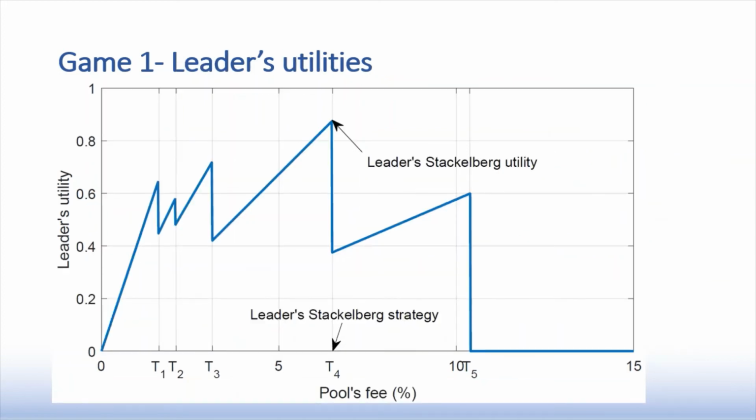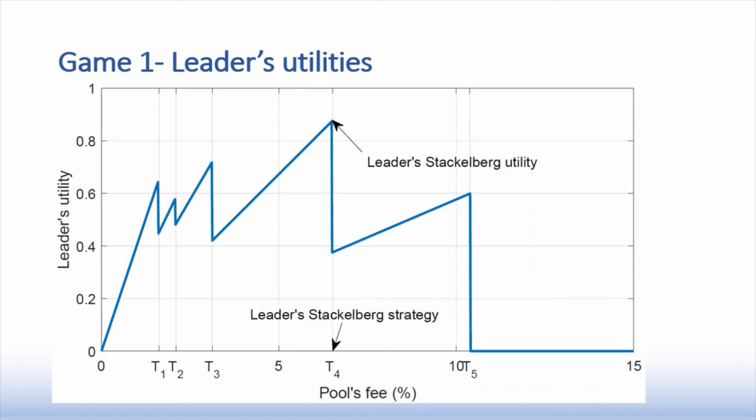This graph shows the leader utility function. As you can see, as the leader increases the pool fee, the leader utility will increase. However, when it increases past the first threshold, the T1 threshold, its utility will drop, because at this point follower 1 will stop investing in the pool.